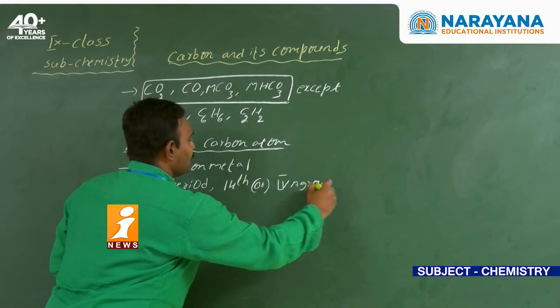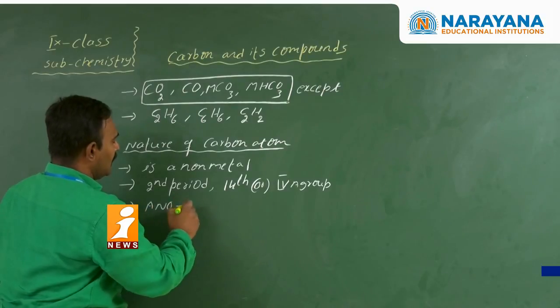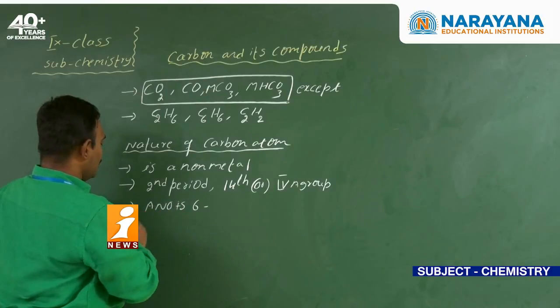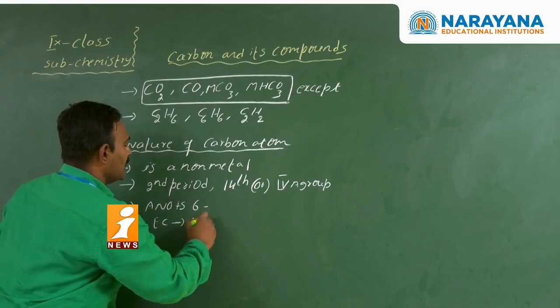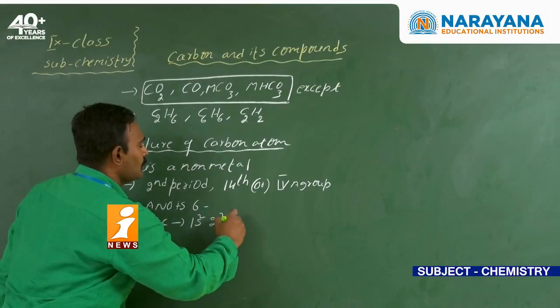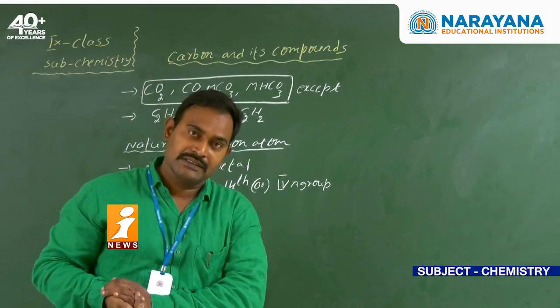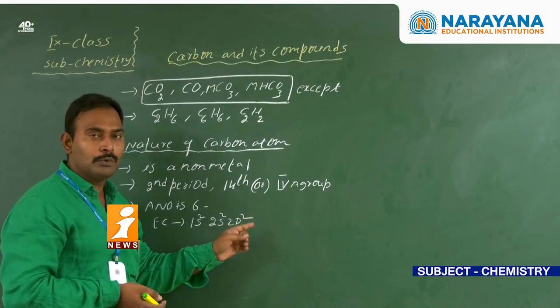Now see here, the atomic number of carbon is 6. The electronic configuration of carbon is 1s2, 2s2, 2p2.